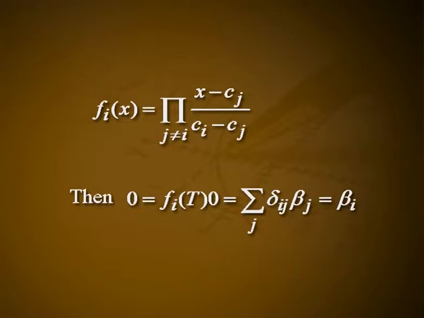equal to beta i. Now, let B i be an ordered basis for W i and let B equal to B 1 etc. B k. We claim that B is a basis for W.